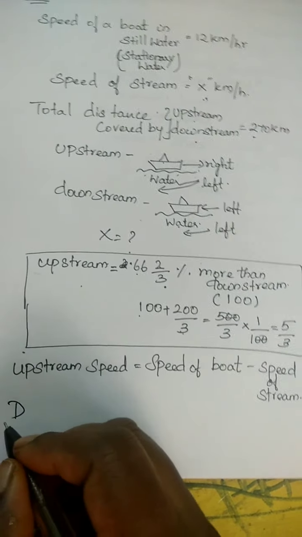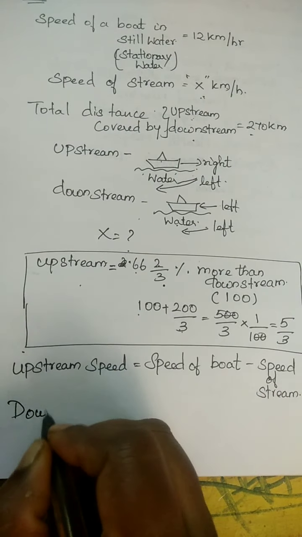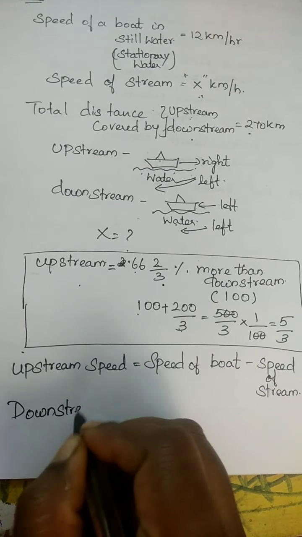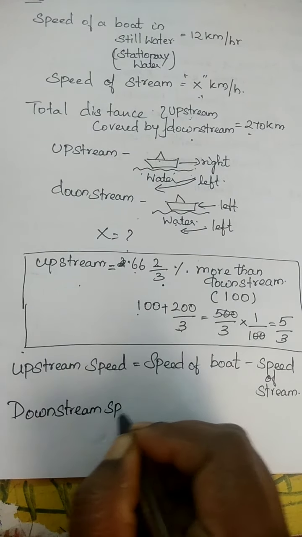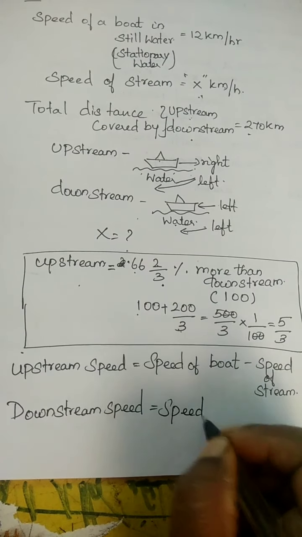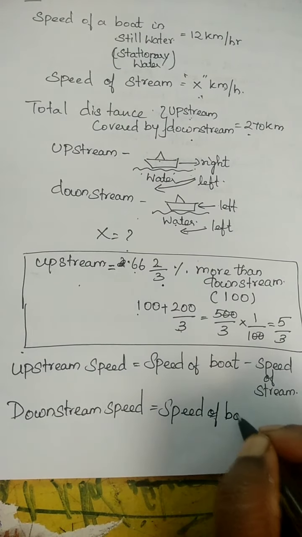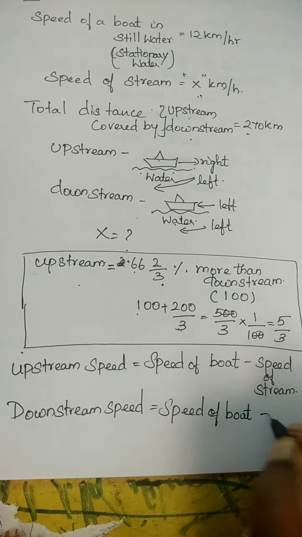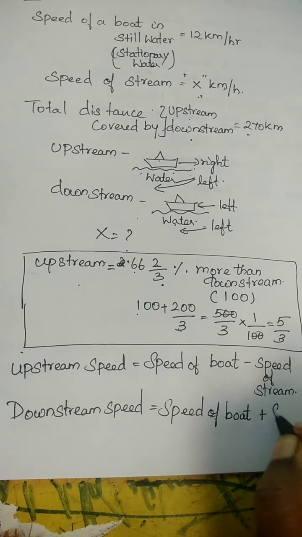So what's for downstream? Downstream speed is equal to speed of boat plus speed of stream. Both are in the same direction, so I am using plus here.